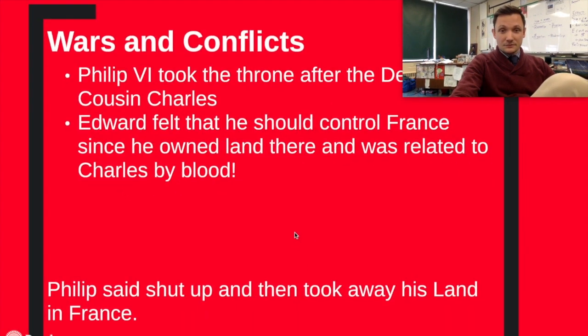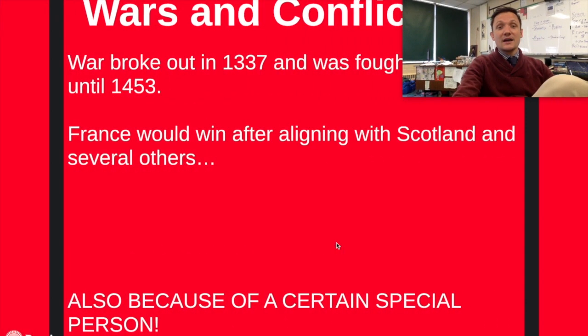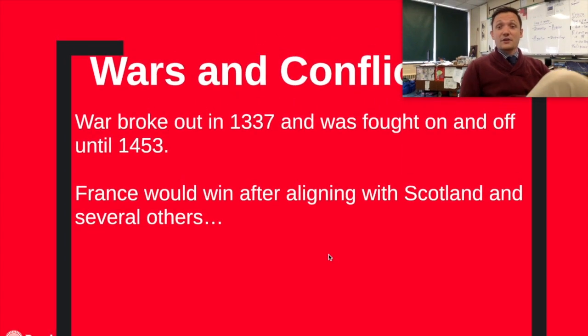Here's the thing, though. Philip also, in a fit of spite, is going to confiscate land in France away from Edward. Edward doesn't like that. All right, so anyway, Edward is going to freak out, and war is going to break out in 1337 and was fought on and off again until 1453. Some of y'all are like, wait a minute. 116 years of war? These guys didn't even live that long.